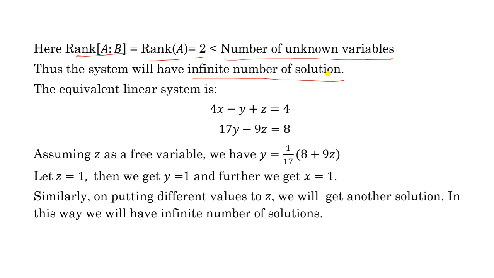Now how can we find the infinite solutions? Again write the equivalent linear system. Now you will have only two equations. Three variables are there and equations are two: variables equal to 3, equations equal to 2. It means one variable is an extra variable, a free variable. From this one only two variables are there. It's your choice to choose any variable as a free variable. I have taken z as a free variable. Then I can write y in terms of z.